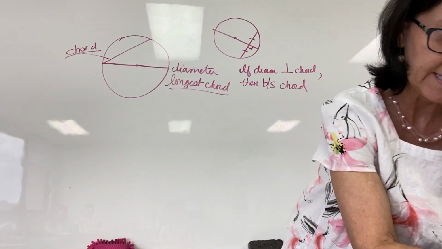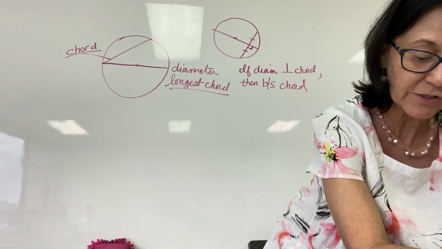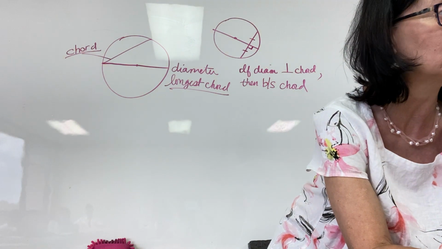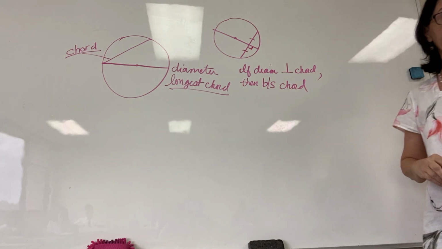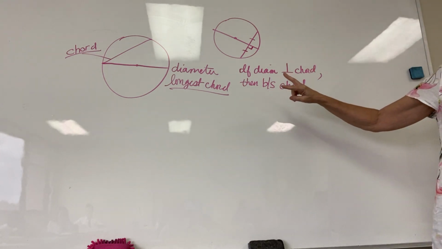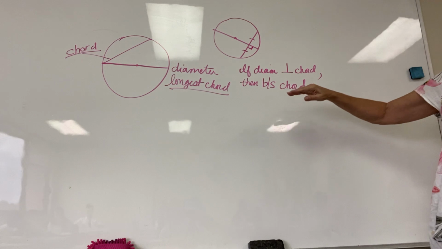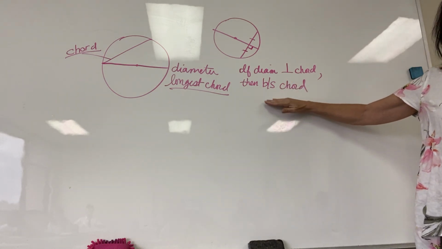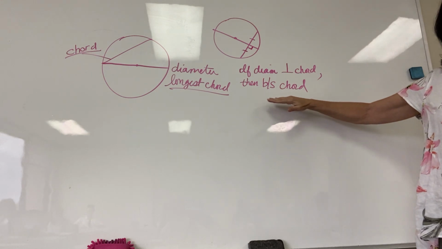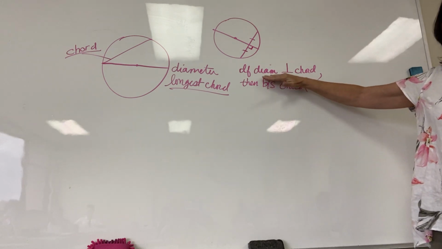Look at Theorem 56. If a line through the center of a circle is perpendicular to a chord, it also bisects the chord. This is what I said right here. You know what? We can say the inverse of that. If a chord that goes through the center bisects the other chord, then what can we know? It's perpendicular, right?